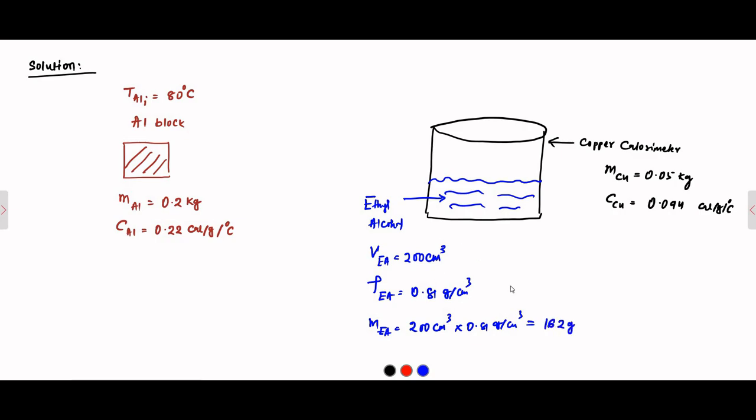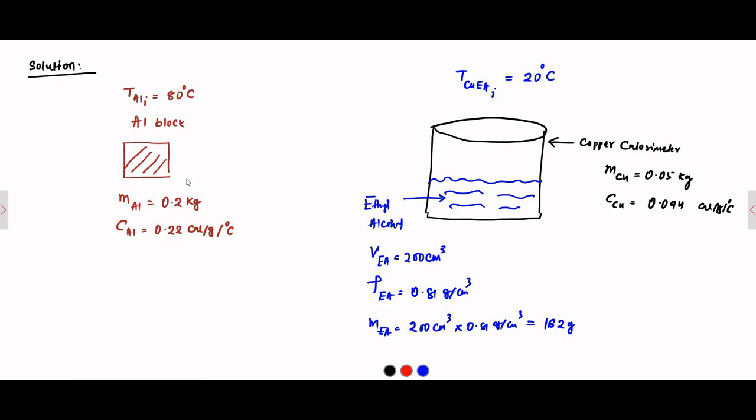This is the mass of ethyl alcohol present, and the copper calorimeter and ethyl alcohol combination are at an initial temperature of 20 degree Celsius.